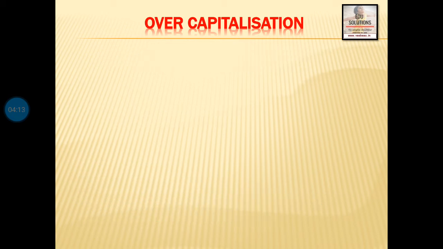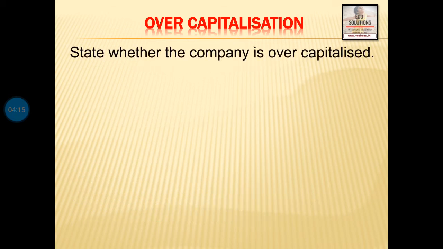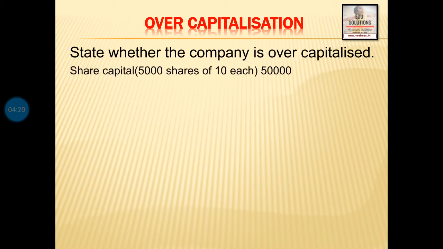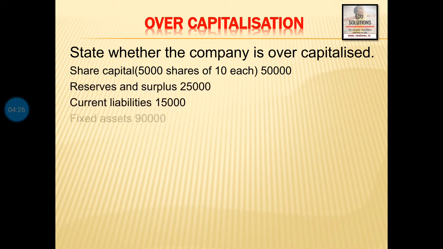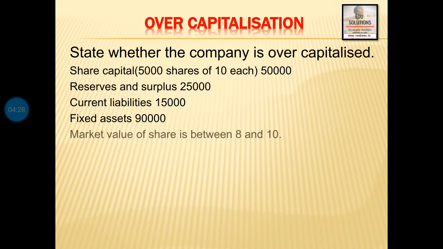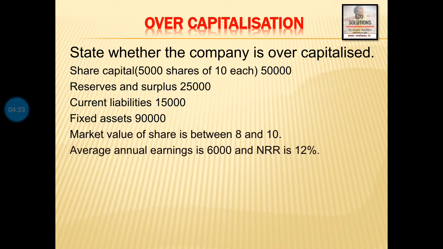Then there is an example. State whether the company is overcapitalized. Share capital: 5,000 shares of 10 each, 50,000. Reserves and surplus 25,000, current liabilities 15,000, fixed assets 90,000, market value of a share is between 8 and 10, average annual earnings is 6,000, NRR 10%.